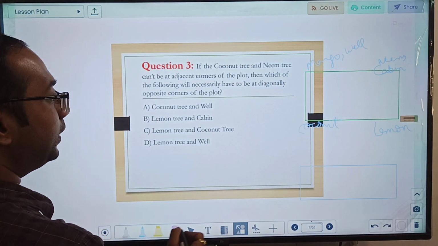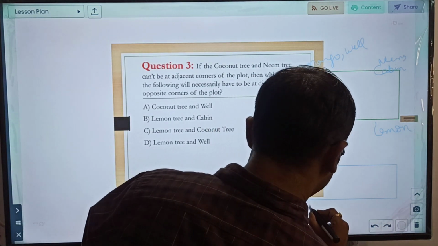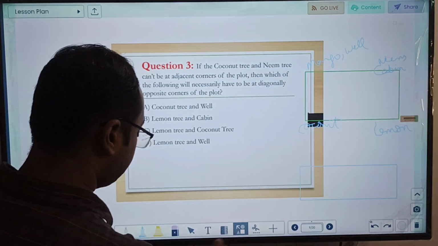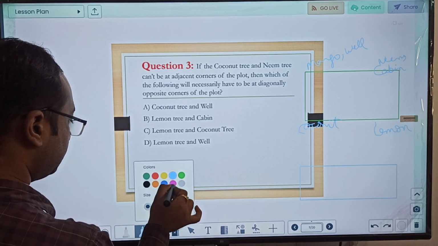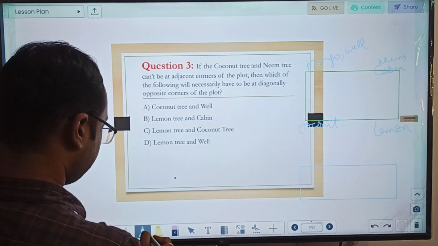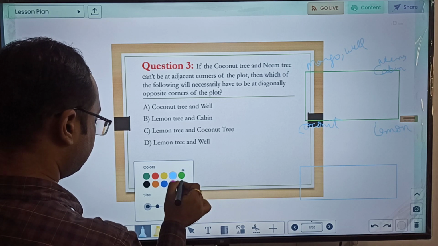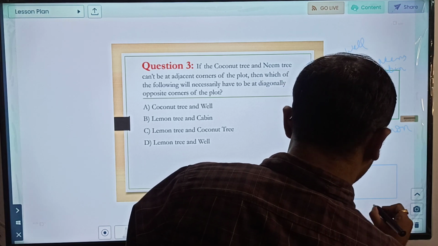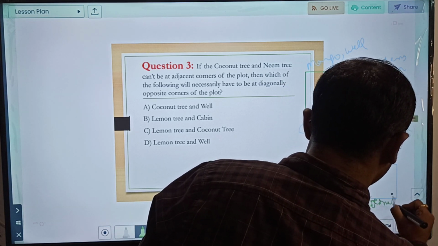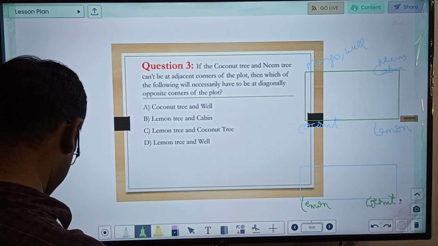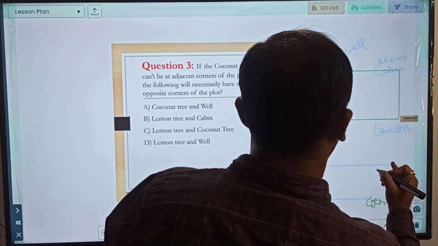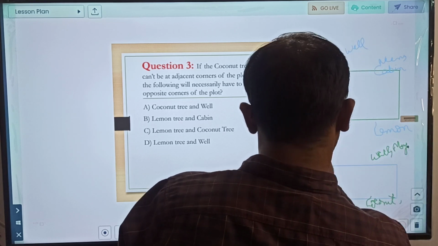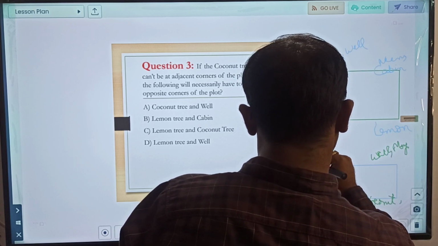In another distribution, in case lemon was over here, we will have coconut over here, and in that case the distribution will be: well and mango will come opposite to lemon, so well, mango, and neem and cabin.